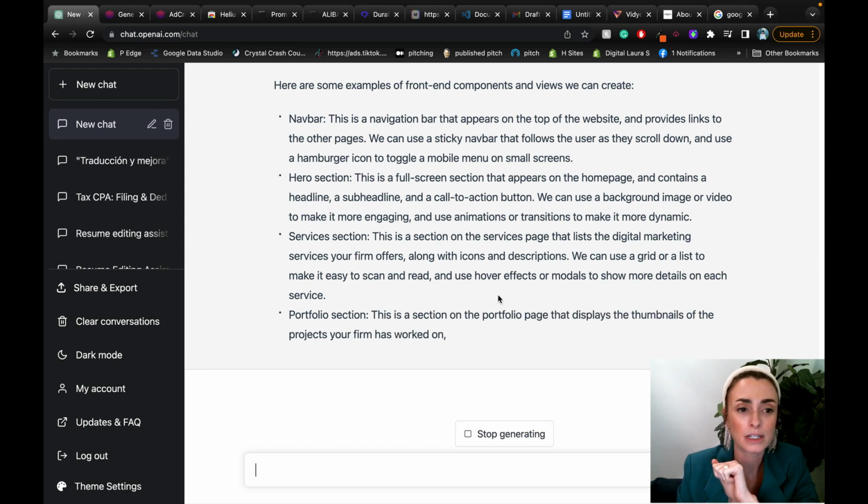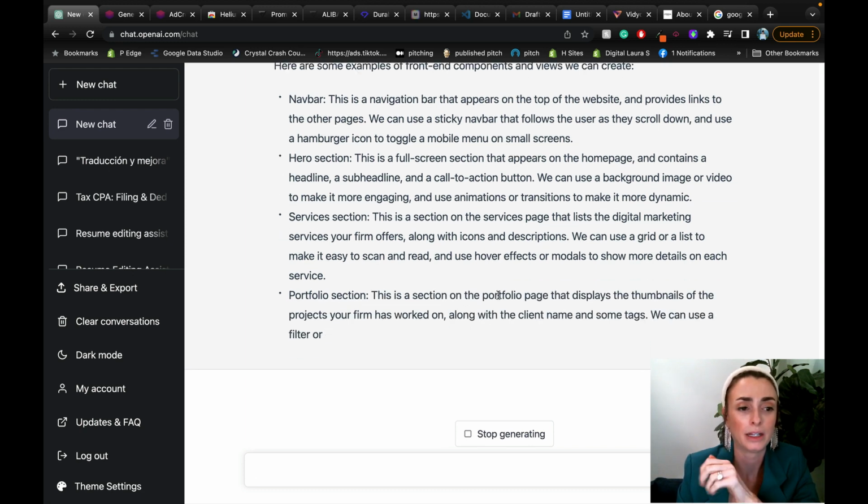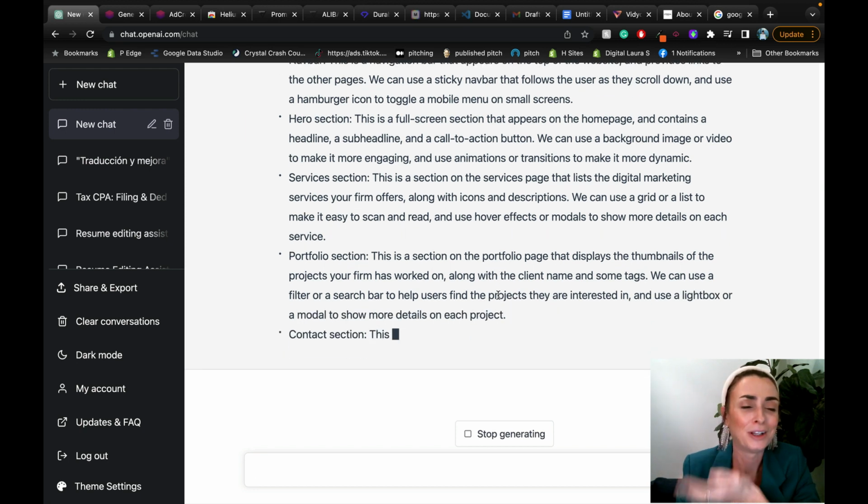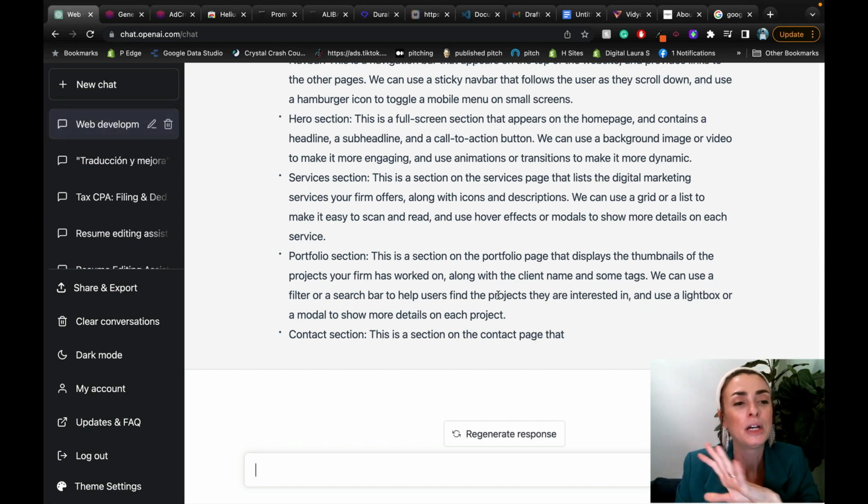And I will show you what it's like to use it in real time, because some people will be like, oh, it said it can't do that, and then just give up. No, you have to work with ChatGPT. ChatGPT is your friend and it will help you. Okay, so it finished.